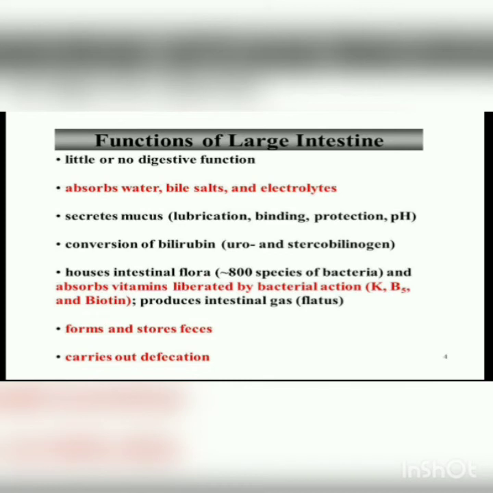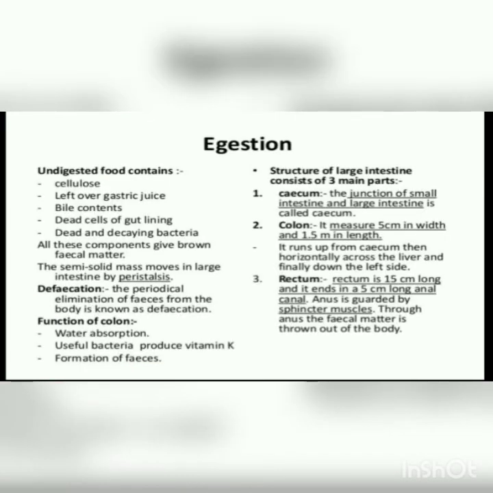Large intestine mainly absorbs water, bile salt, and electrolytes. There is no digestive function of the large intestine. Several bacteria present in the large intestine secrete several types of vitamins like vitamin B12, riboflavin, thiamine, etc. The large intestine has mainly three parts: cecum, colon, rectum. Cecum is the junction of the small intestine and large intestine. Colon is 5 centimeters in width. Its main function is water absorption and formation of feces. Rectum is 50 centimeters long.